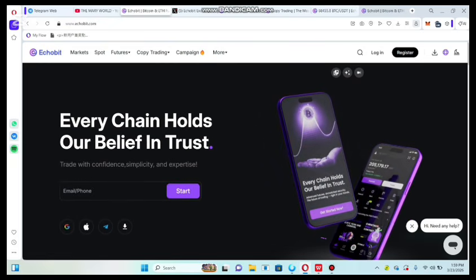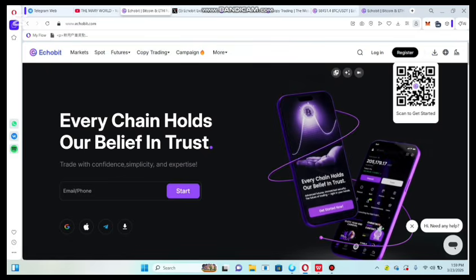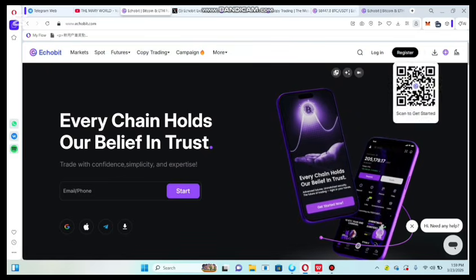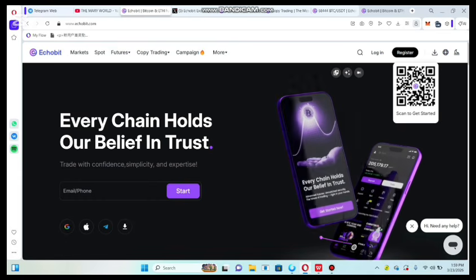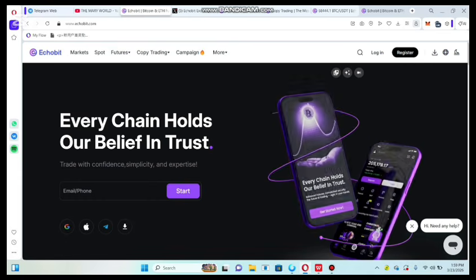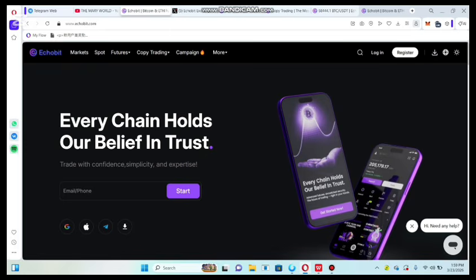Also you can download this one exchange, and here's a QR code. Also you can change your language. Also you can change your themes, like you can check out each and everything, guys. So here is another detail you need to see here.